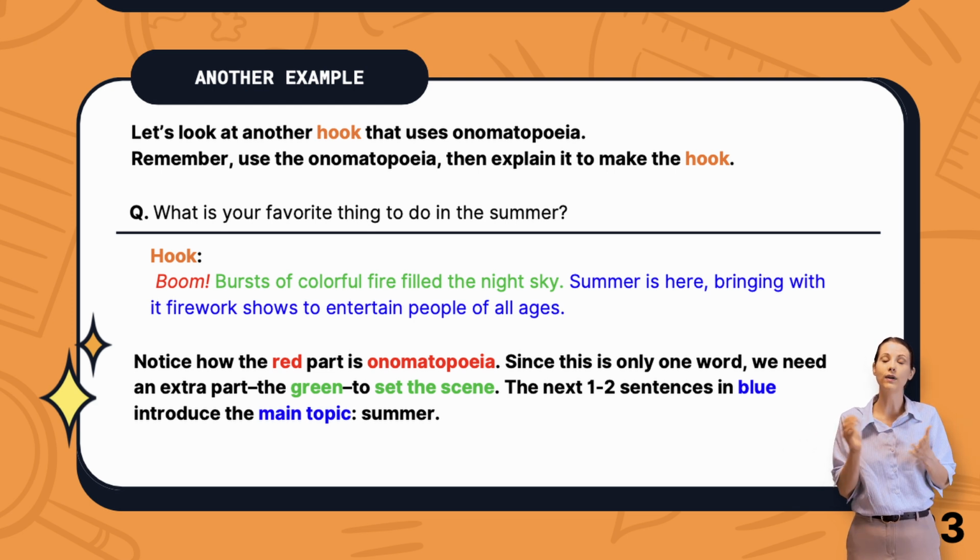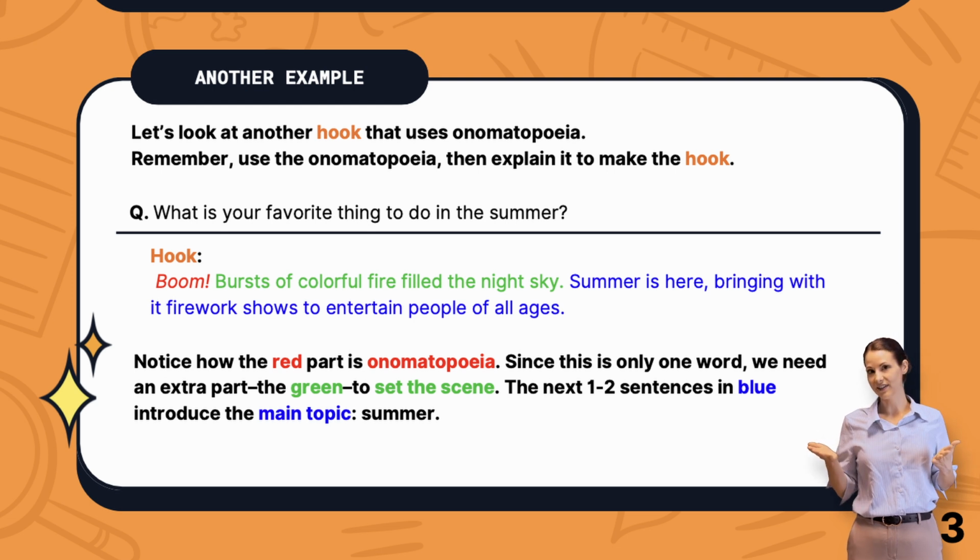That's right, in the green we can say, bursts of colors filled the night sky. What is the burst of colors that filled the night sky? Do you know? That's right, it's fireworks. Now I need to explain more and make sure I use my key word to show the main topic. Summer is here, bringing with it fireworks shows to entertain people of all ages.